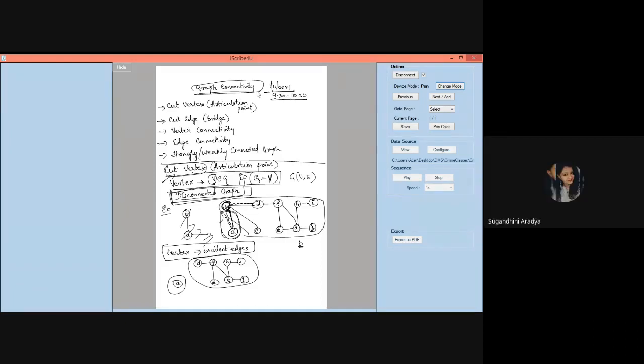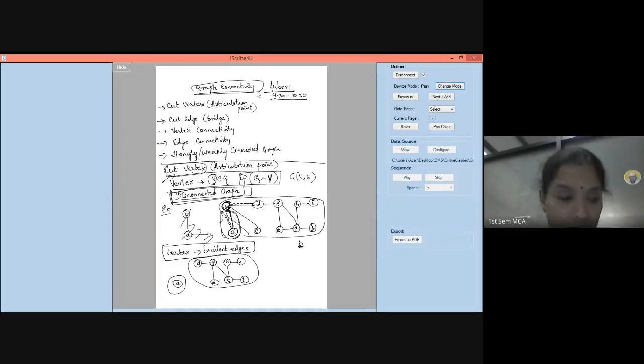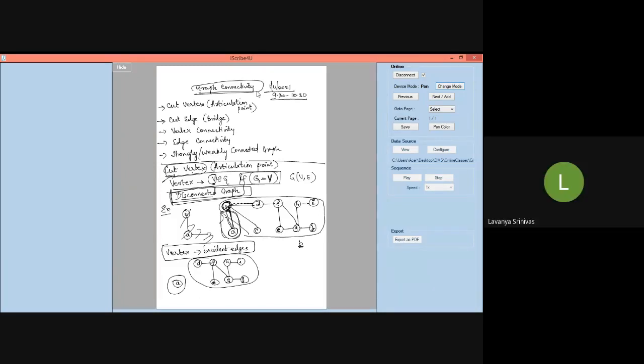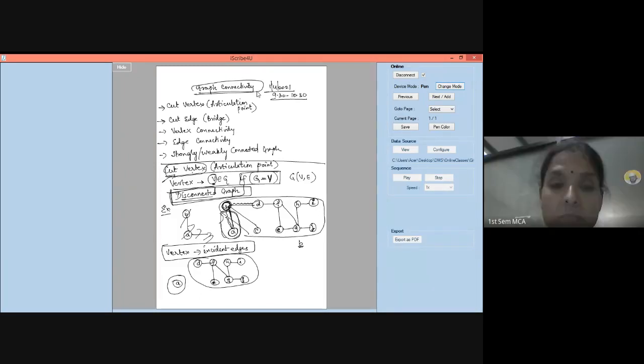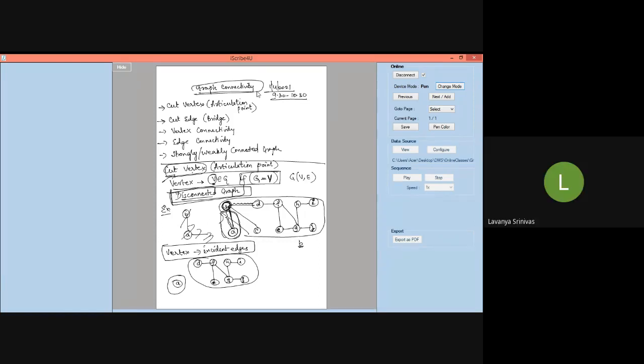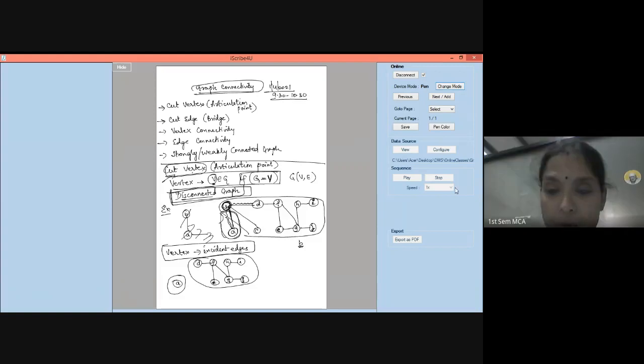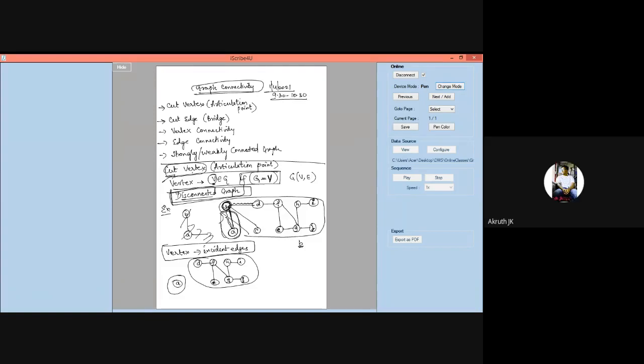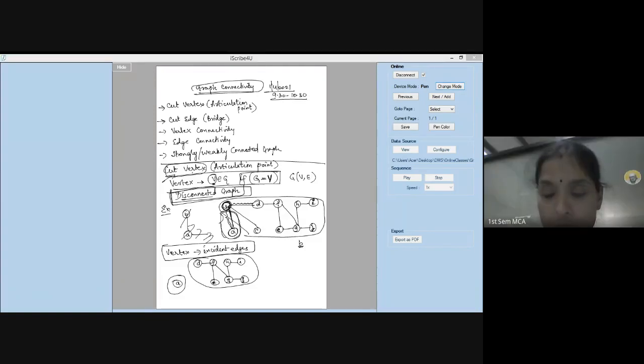What about that, ma'am? Tell me. What's your doubt? I am not able to hear you. What about that C, ma'am? Vertex C. I'm coming to that. I'm talking only about B now. What about C? I have not written it, is it? Okay, C is there, very much there. I'm sorry. Is that clear now?